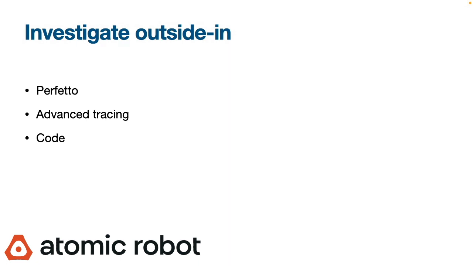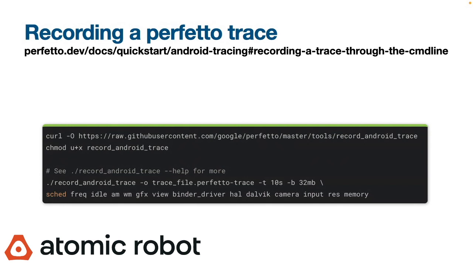So to record a Perfetto trace, you just go to perfetto.dev, they have a tutorial. I like the command line approach better than the other options. I just recommend it, but you don't have to do that. And then you go to ui.perfetto.dev.